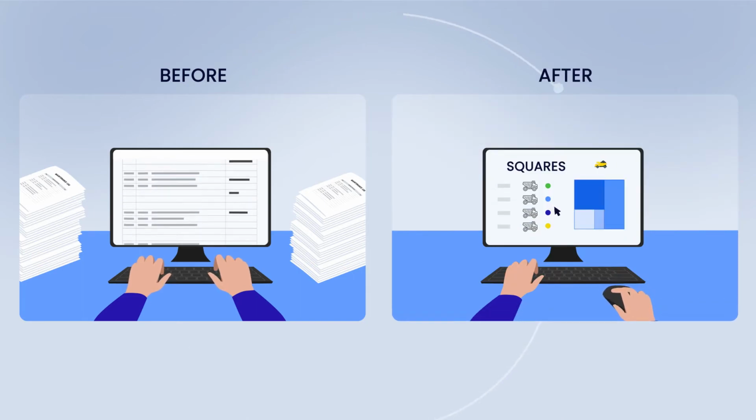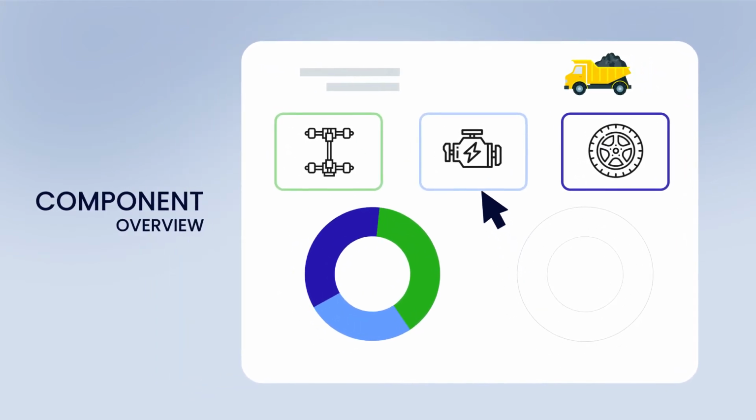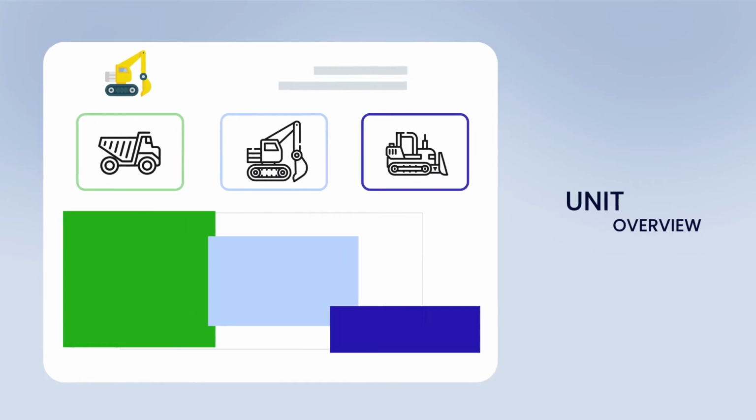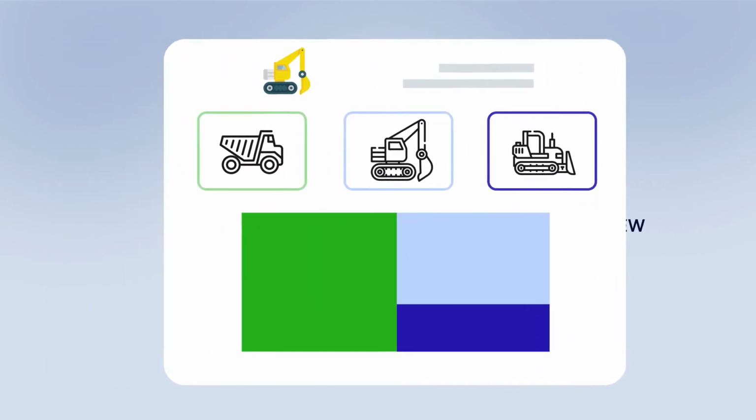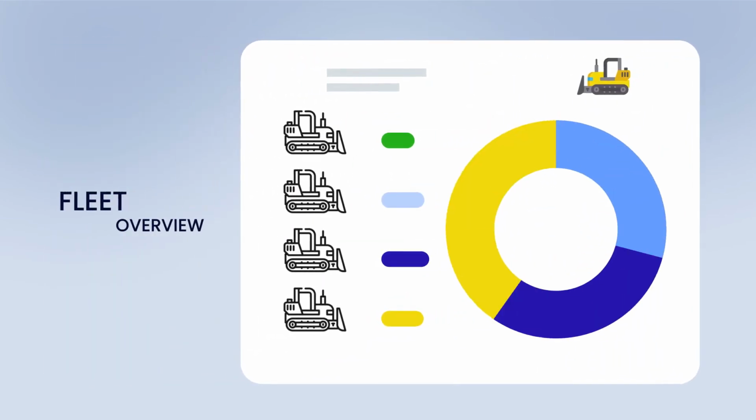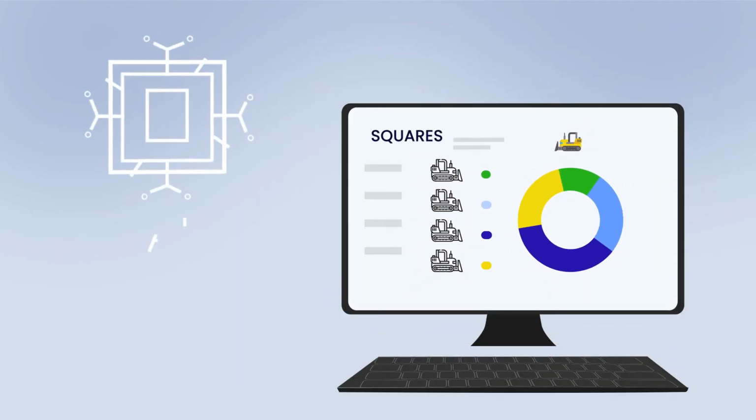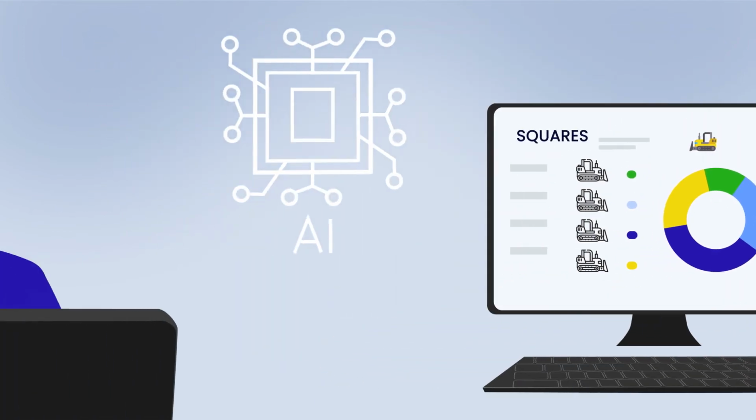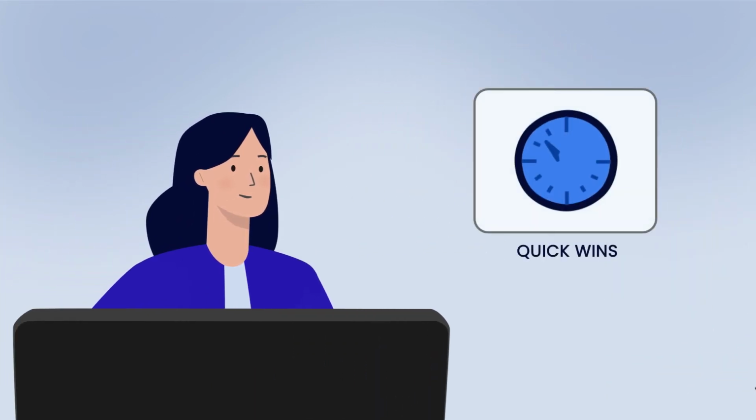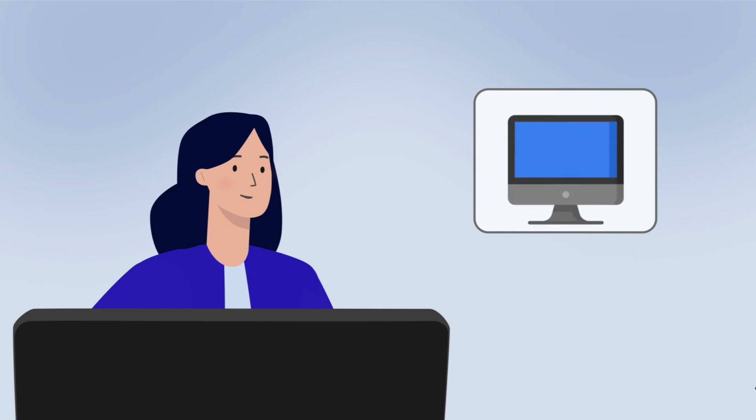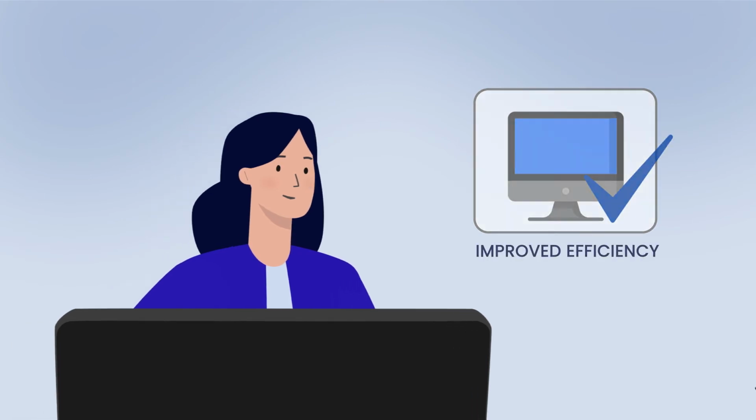Squares visualizes the data, so you know exactly which components fail and at which cost, which machines are expensive to maintain, and how your fleet is performing overall. Squares is based on an industry-leading artificial intelligence engine. It delivers value right away, is hardware-free, and relieves the operations team from routine tasks.